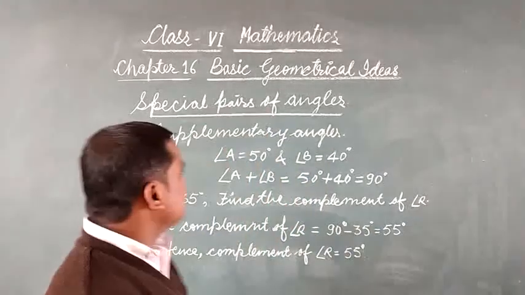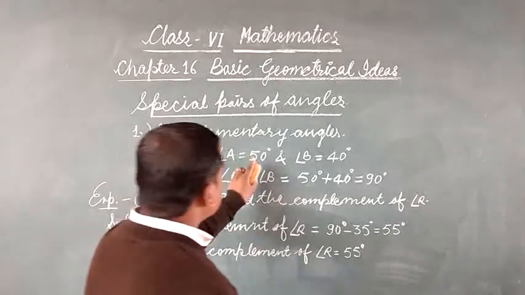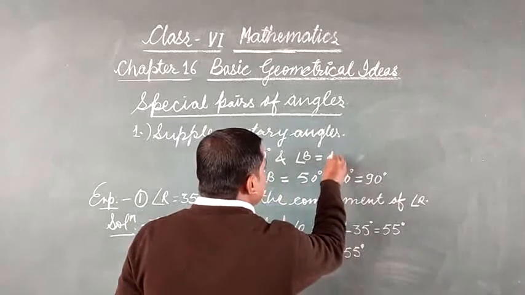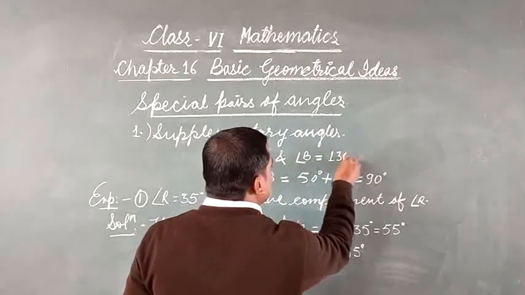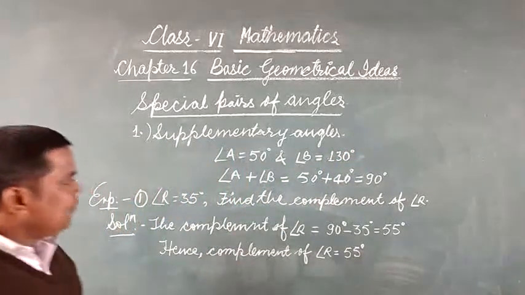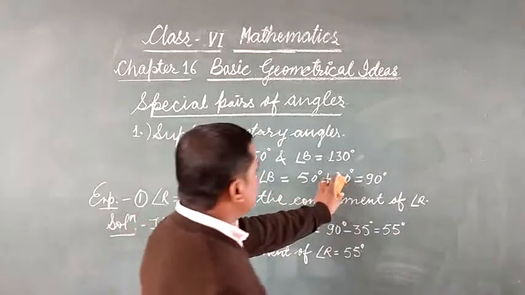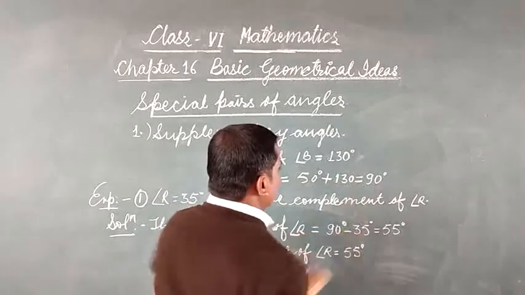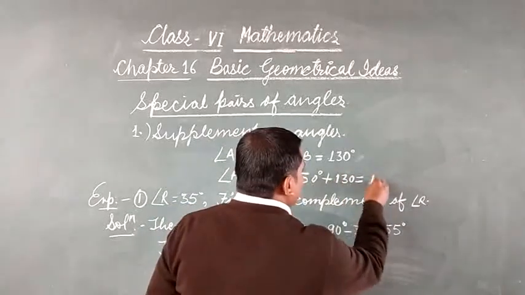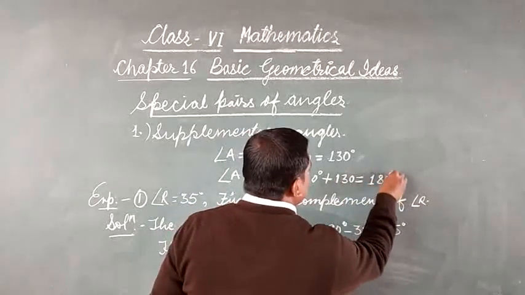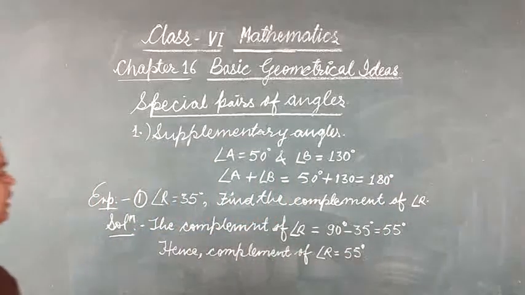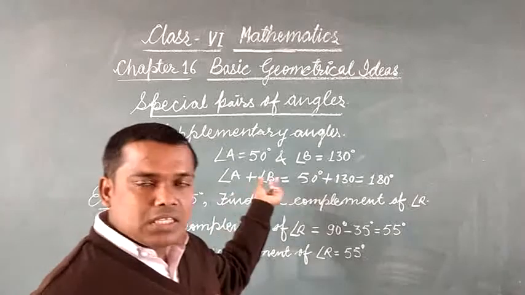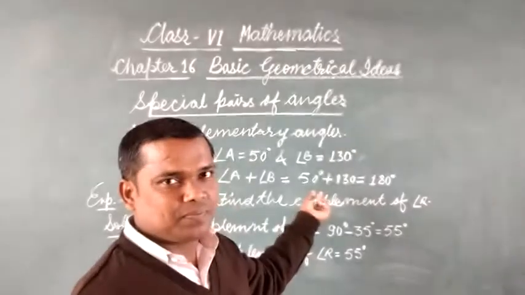For example, if we have angle A 50 degrees and angle B 130 degrees, then angle A plus angle B is equal to 180 degrees, and then angle A and angle B are called supplementary angles.